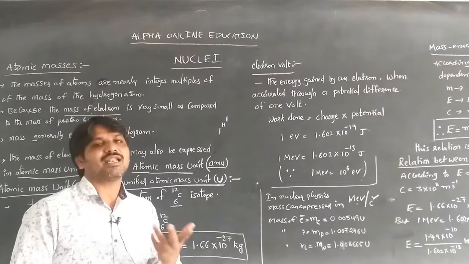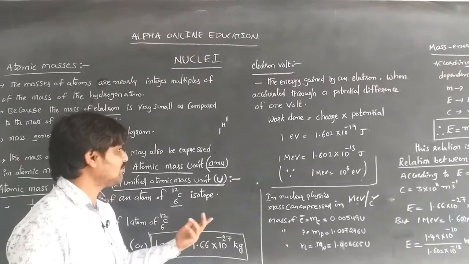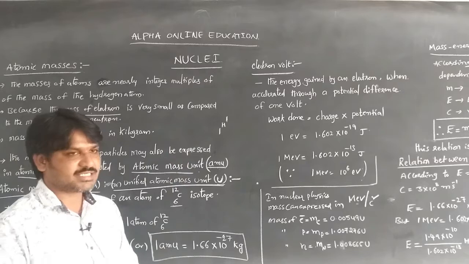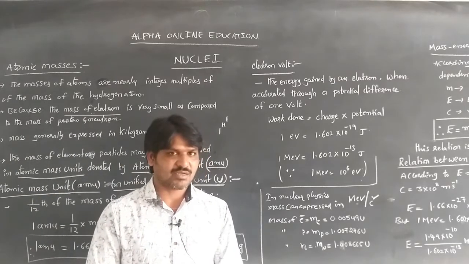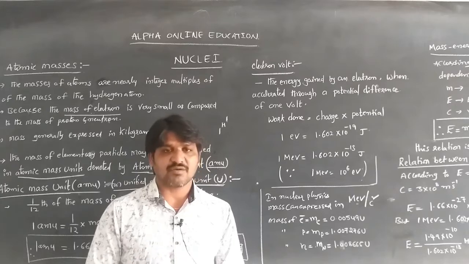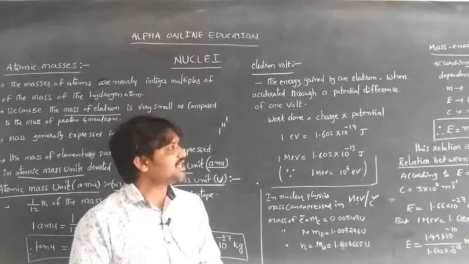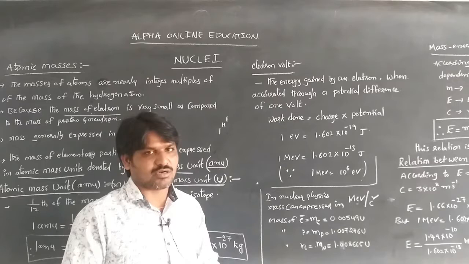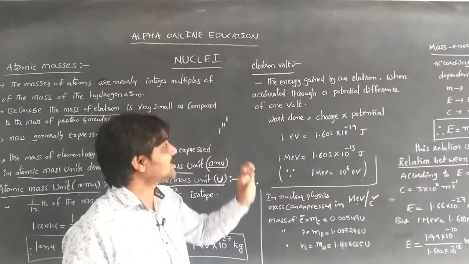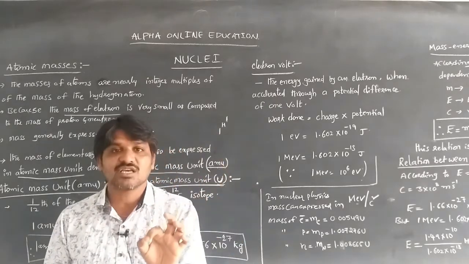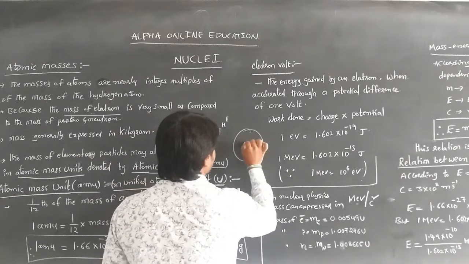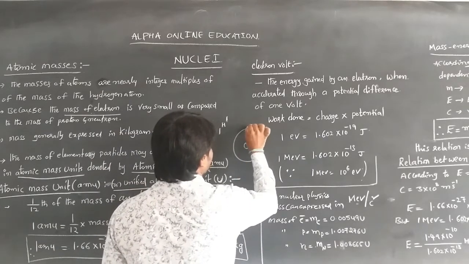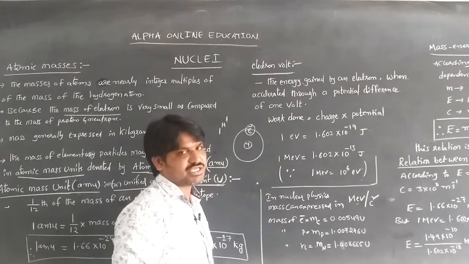In the case of electron volts also, these values can be given. The electron volt is the energy gained by an electron when accelerated through a potential difference of 1 volt. When an electron revolving around the nucleus absorbs some energy, it moves to the excitation potential.